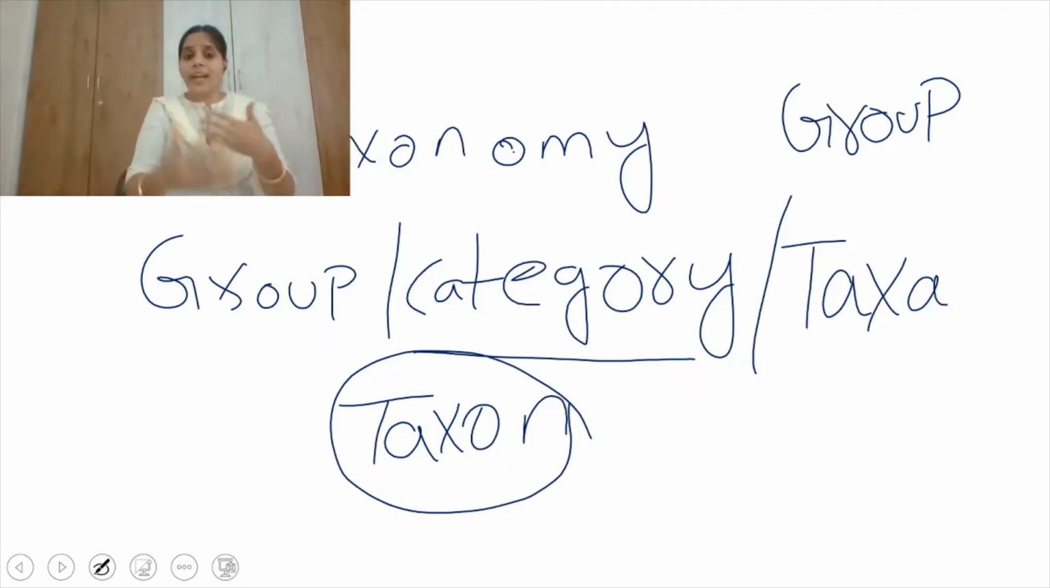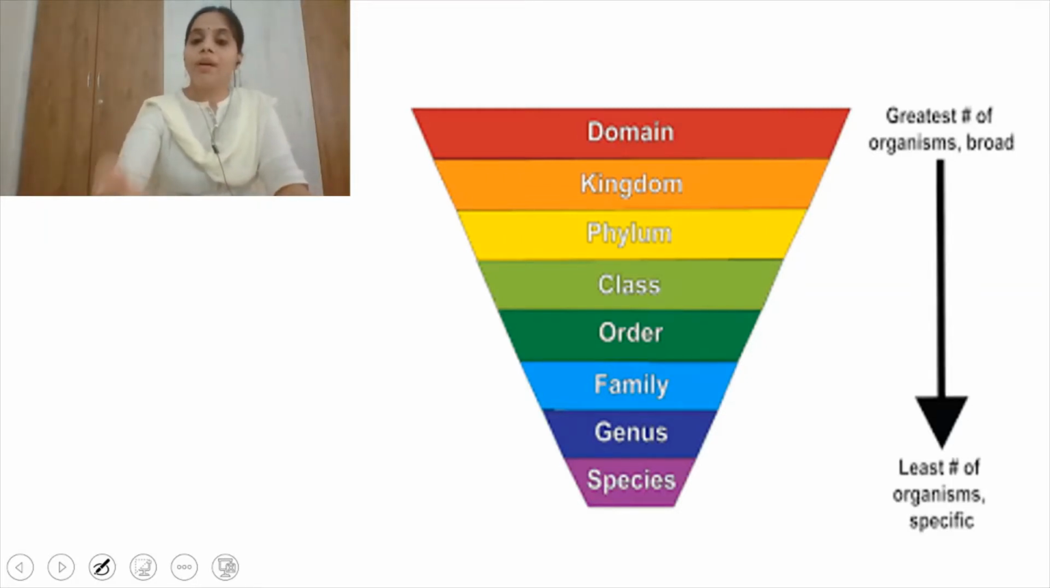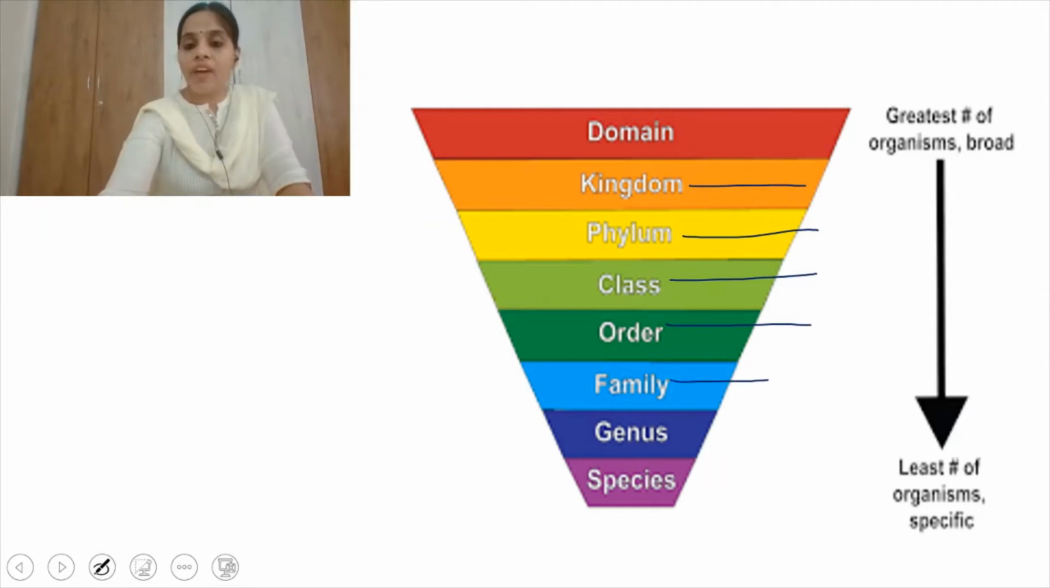By dividing, classifying and grouping the organisms, biologists have developed some ranks or categories in order to classify the organisms. So they arrived at some ranks or categories through which organisms are grouped. Let's discuss each group. The different groups that biologists have formed are kingdom, phylum, class, order, family, genus,